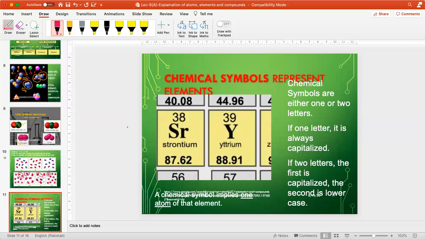Now we come to the chemical symbol. Now chemical symbols represent elements, as I have already told you.